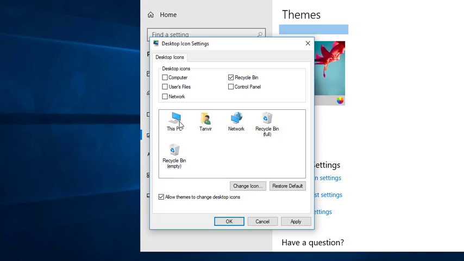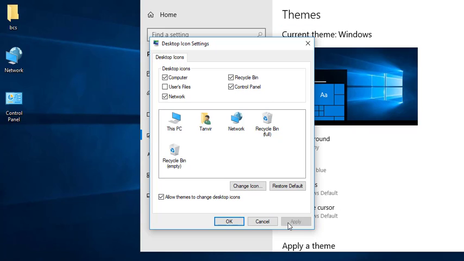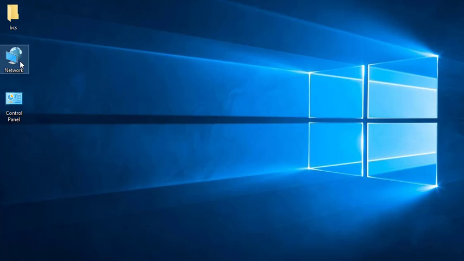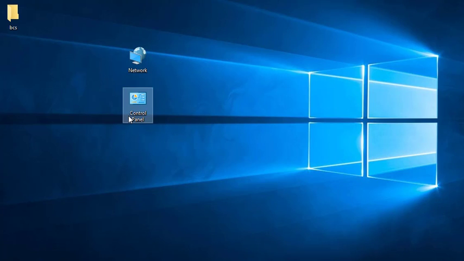To show This PC or other items on your desktop, just click on the icon. Let me show you: I want Control Panel and Network on my desktop, so I click on those, and My Computer also. Then click on Apply and OK. So now I find Control Panel and Network on my system desktop.